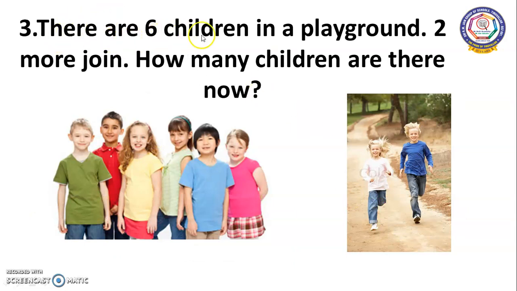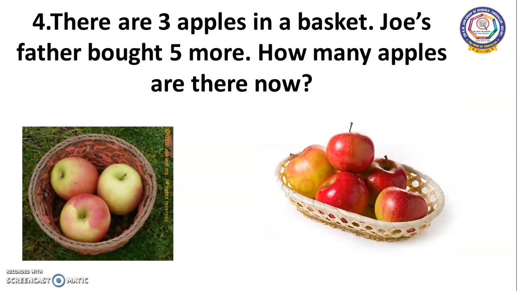There are 6 children in a playground. 2 more join. How many children are there now? Count this. How many children are there? 1, 2, 3, 4, 5, 6. There are 6 children in a playground. Now 2 more children are joining. So after 6 what will come? 7 and 8. Now totally there are 8 children.